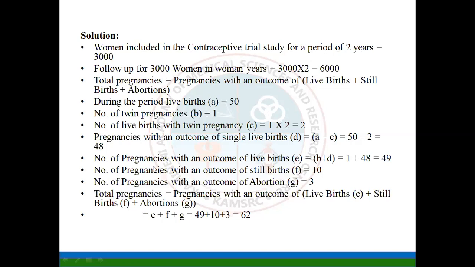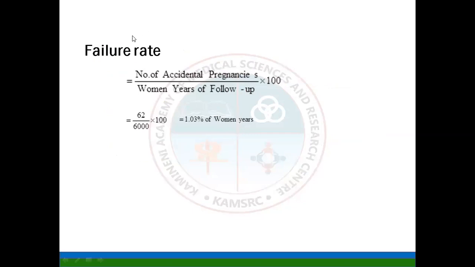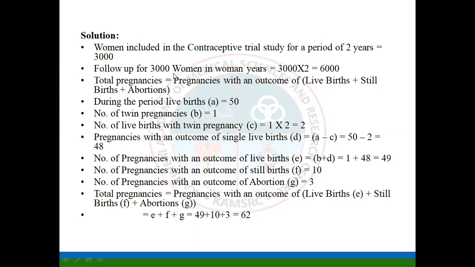So actually, the formula for failure rate is number of accidental pregnancies over women years of follow-up, into 100. So now we should know the women years and also the number of accidental pregnancies. Then we know the failure rate. Here the women years are 3,000 into 2. It comes to 6,000.